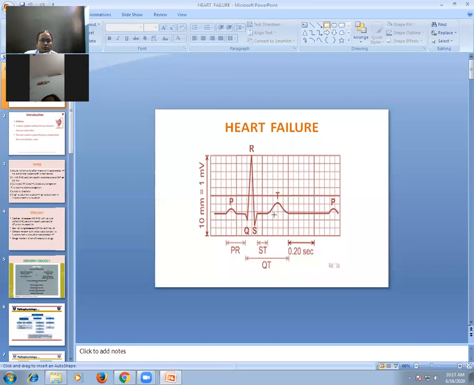From S to T suggests ventricular repolarization. This is atrial contraction, this is ventricular contraction, and this is repolarization. So this is ST segment, this is T wave, and this is QT interval. This is a normal ECG. No need to go into detail.